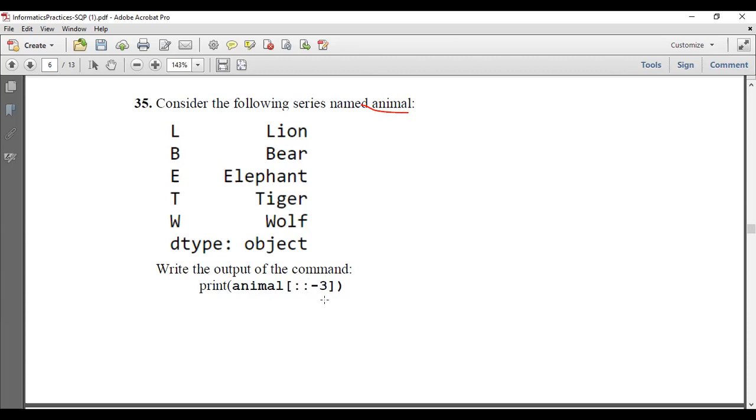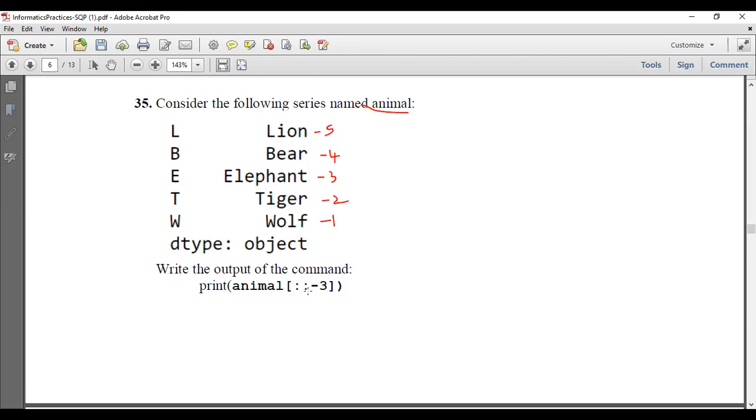That means the output will be printed in reverse order, with a step of 3. You know that this is -1, this is -2, from backward indexing when we are counting, this is -3, this is -4,